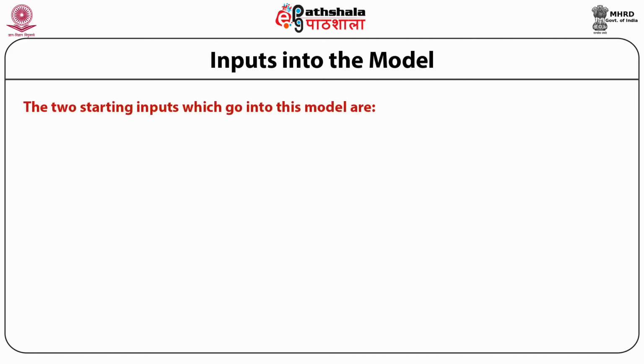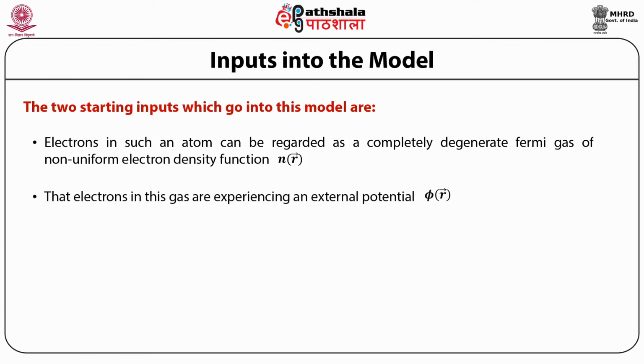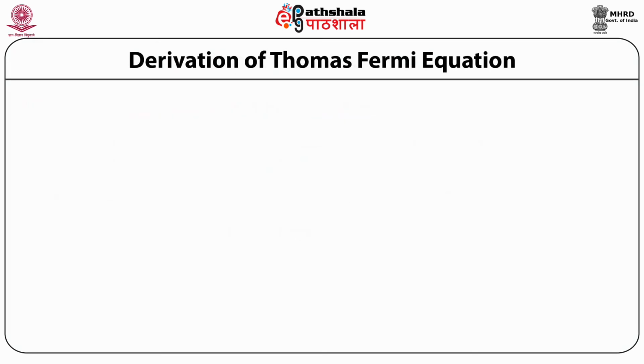The two starting inputs which go into this model are, number one, electrons in such an atom can be regarded as a completely degenerate Fermi gas of non-uniform electron density function n(r). Secondly, electrons in this gas are experiencing an external potential phi(r). The aim is to calculate the electron density distribution n(r) and electric potential phi(r). So that is what constitutes the derivation of the Thomas-Fermi equation.